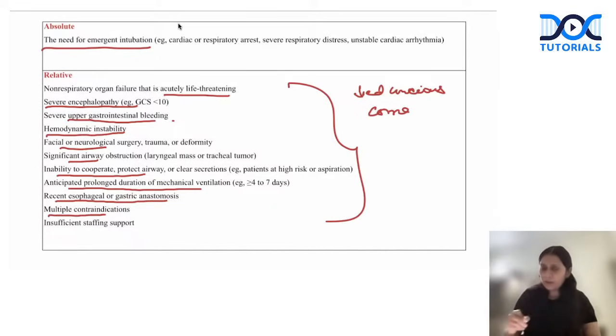You are getting my point? Non-invasive is contraindicated because we need a conscious patient for non-invasive. An unconscious patient cannot protect the airway from aspiration. So it is kind of an absolute contraindication for non-invasive ventilation. So decreased consciousness, coma, inability to clear secretions, these are all absolute contraindications of non-invasive ventilation. Just remember these three. This is most commonly asked in exams.